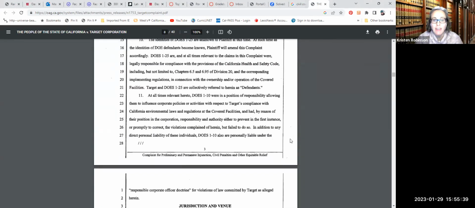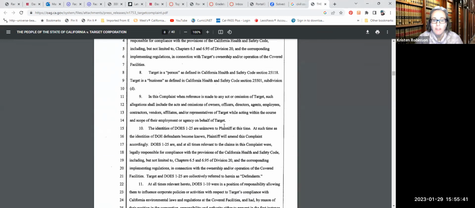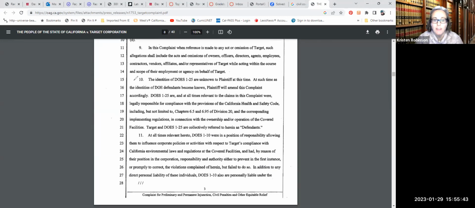Oh, this is so great. One of the other things that comes up that's unique in our system is the DOEs, the suing of the unknown people. So right here, sometimes people want to say does, because of course it's spelled like does. This is the plural of John and Jane Doe. So DOEs 1 through 25. DOEs allows you to, I always just phrase it as kind of booking an extra ticket. You can buy extra tickets for this lawsuit. You can buy extra seats.